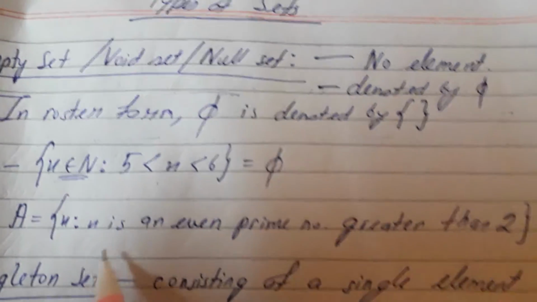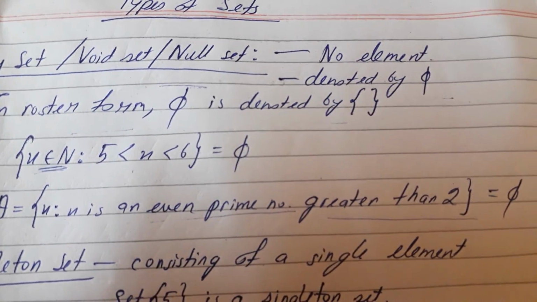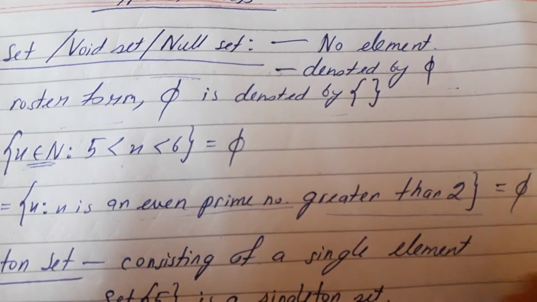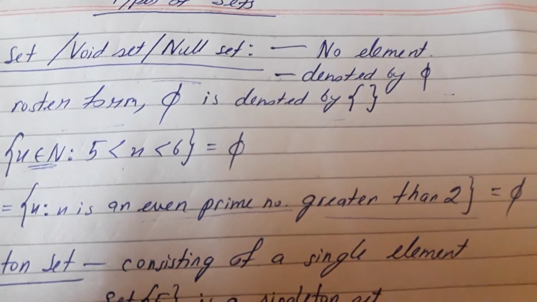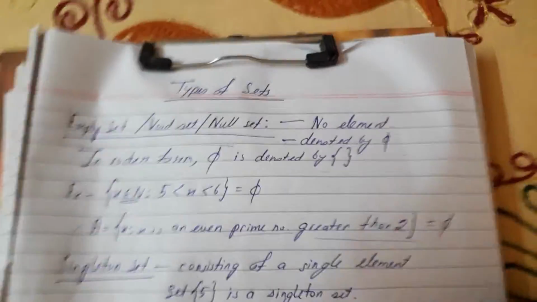Okay, then see, x such that x is an even prime number greater than 2. So there will be no even prime number greater than 2. Okay, 2 is the only even prime number, so the set will be empty. This is one of the examples of a null set.